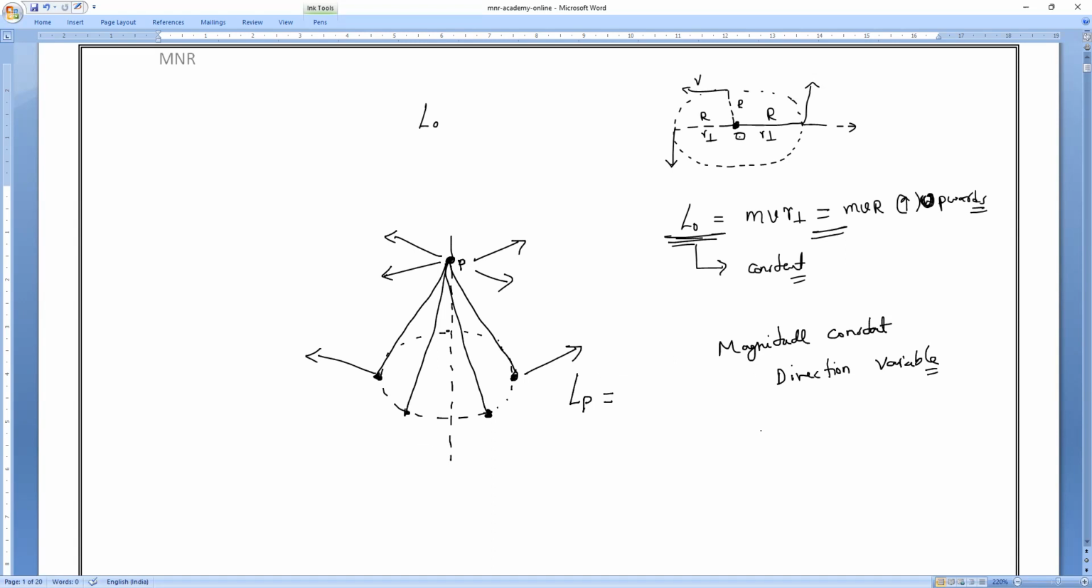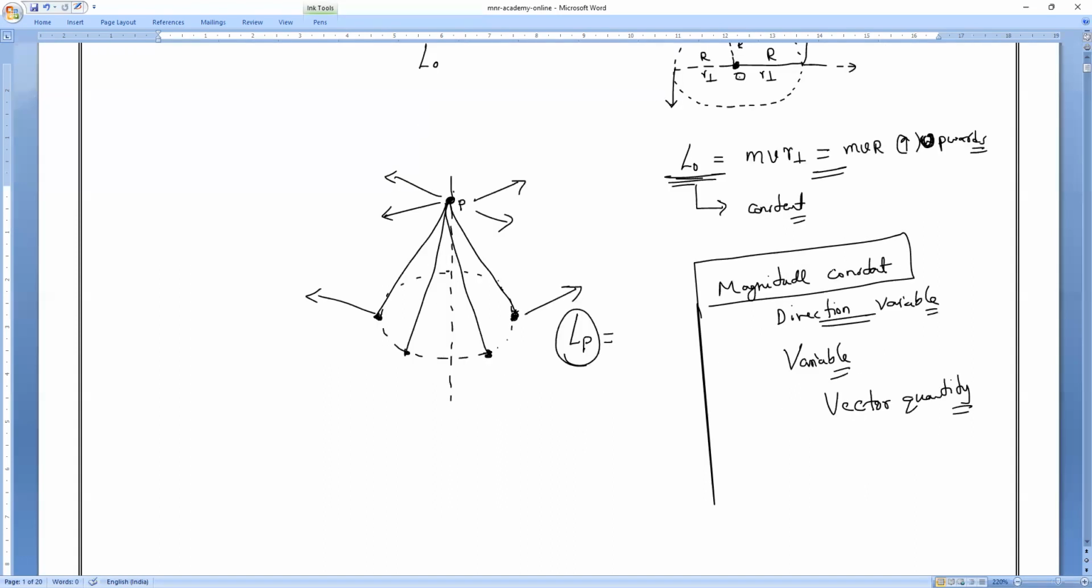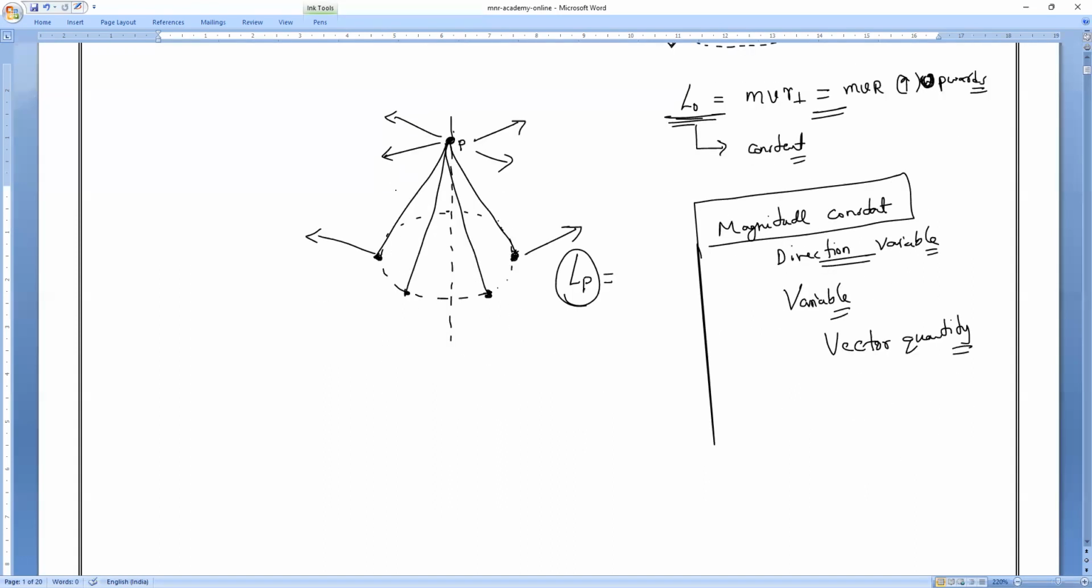Then, if you come to the angular momentum about this point with respect to the circle, it is not constant. It is variable because the magnitude of course remains constant. What is not constant? The direction is not constant. That is why it depends on direction as well as magnitude. That is why it is called what quantity? A vector quantity. Clear, all of you? But the distance from the point P to the surface, when you draw a tangent, always remains constant.